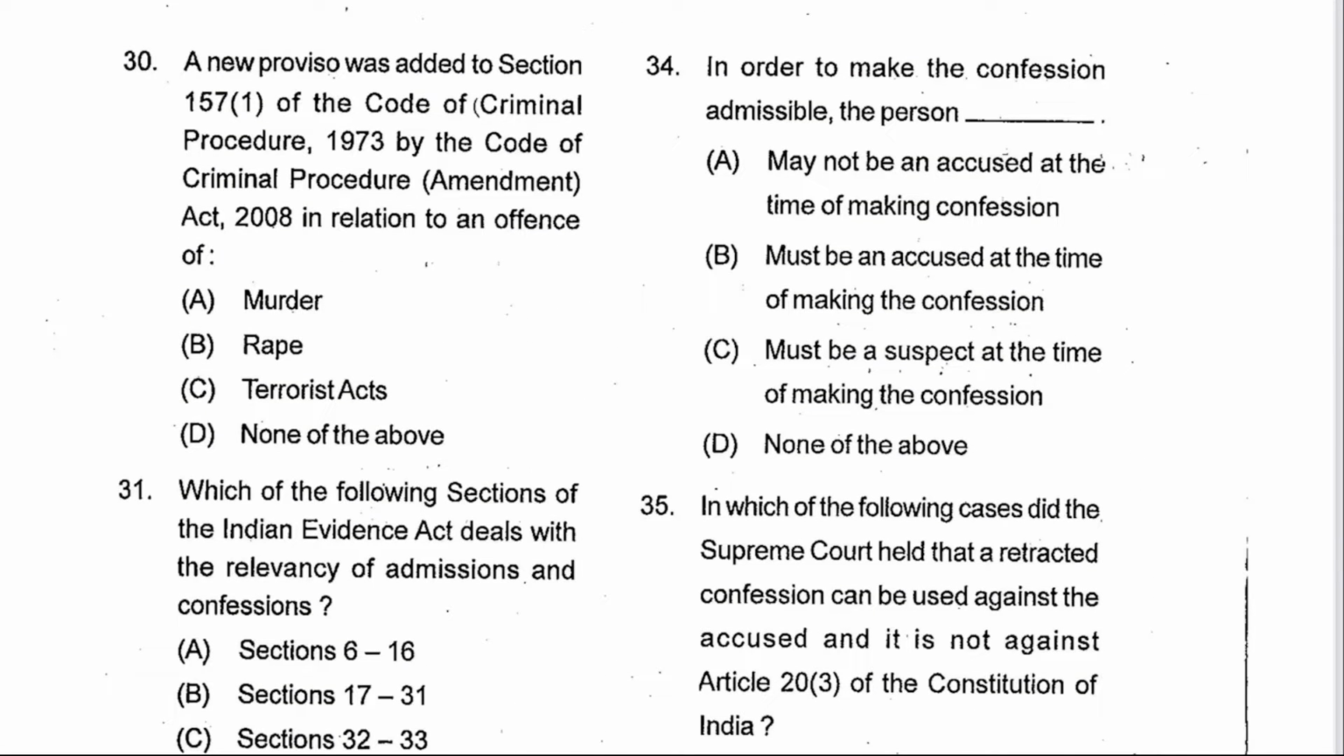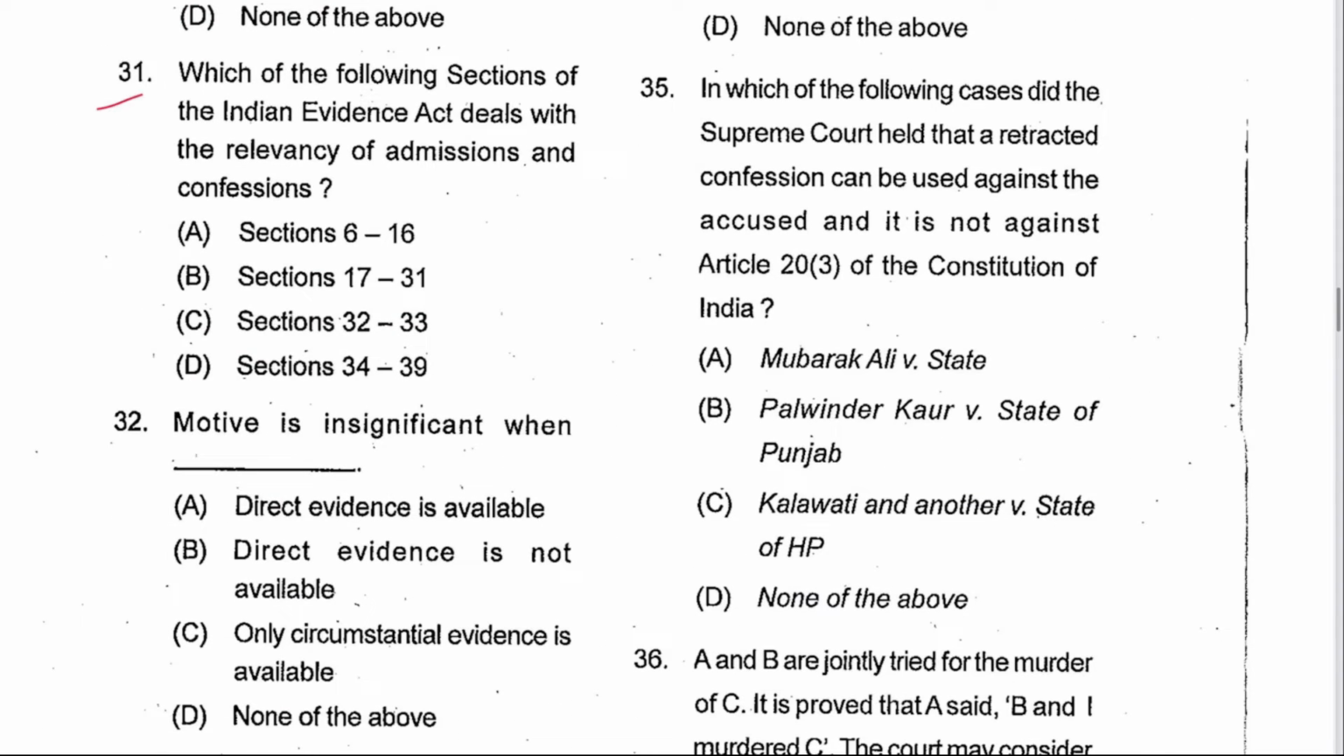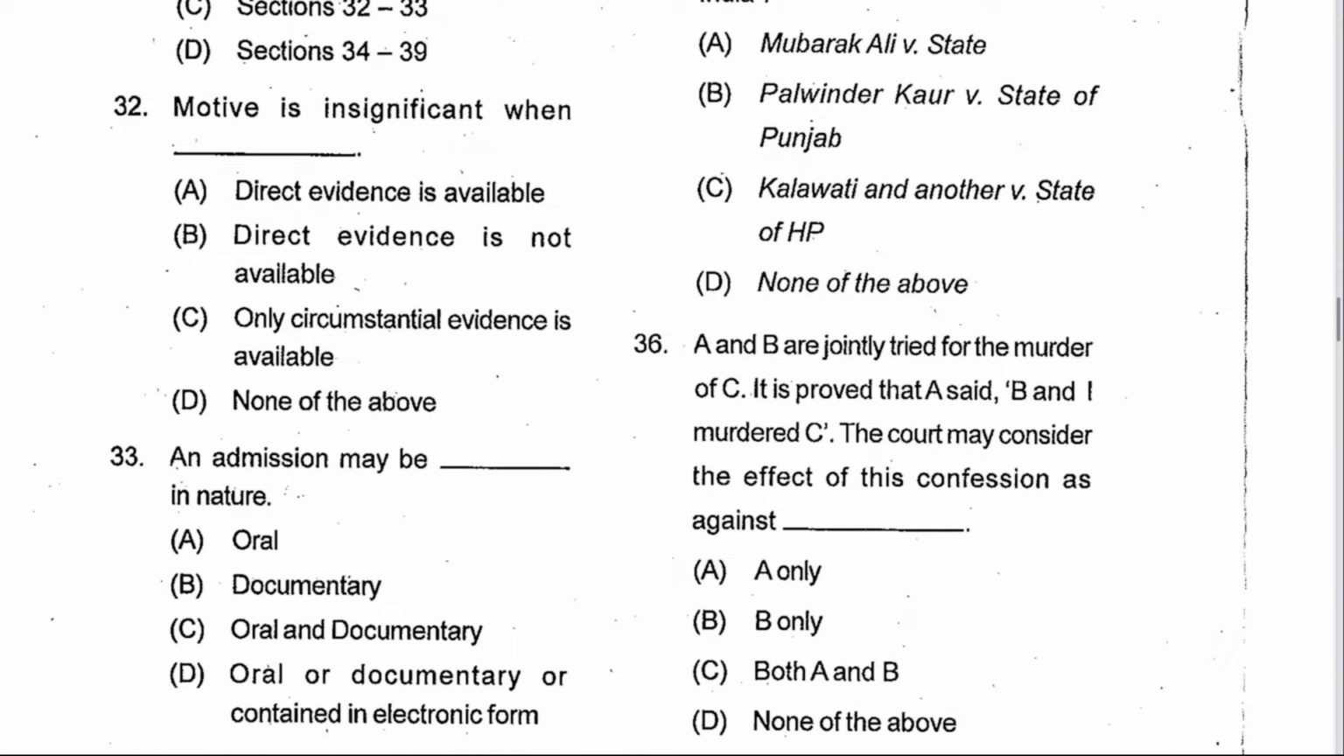Next 30. A new proviso was added to Section 157(1) by the amendment of 2008 in relation to an offense of rape. B is the answer. Next 31. Which of the following sections of the Indian Evidence Act deals with the relevancy of admission and confession? That is 17 to 31. B is the answer.